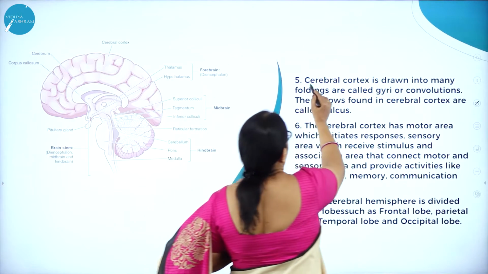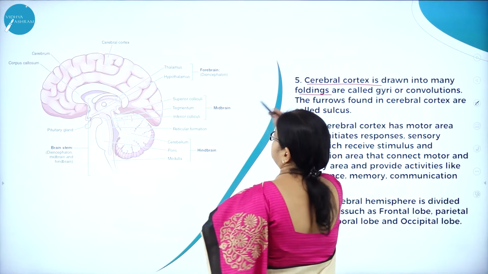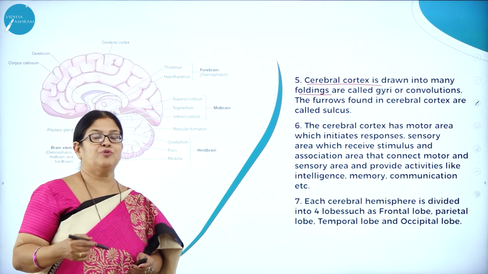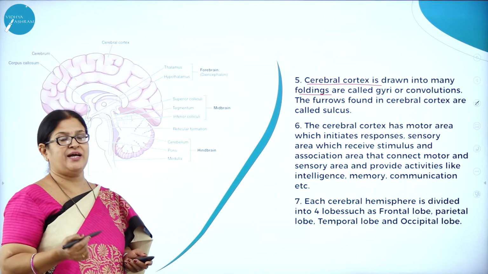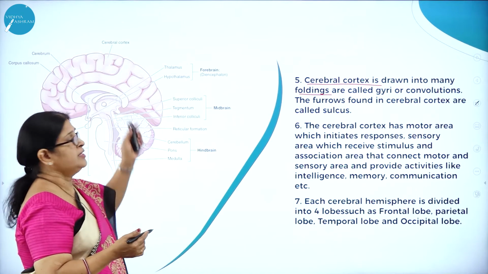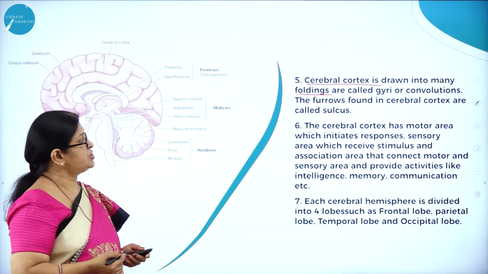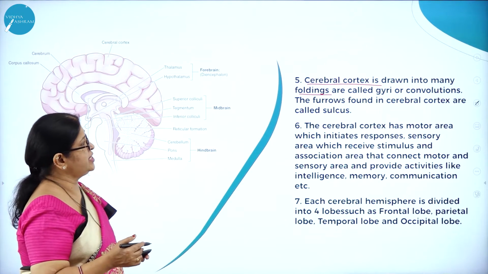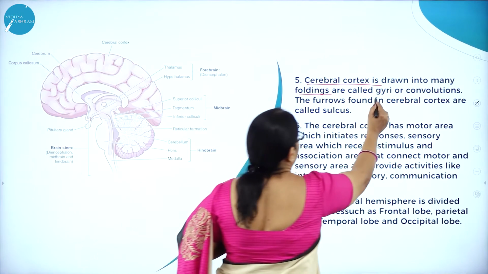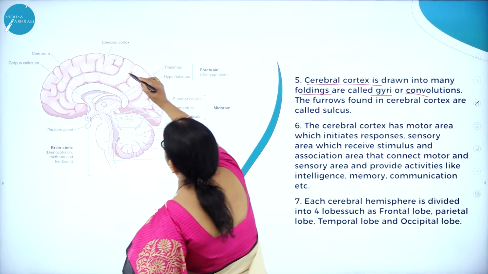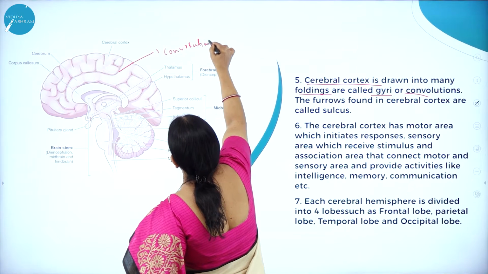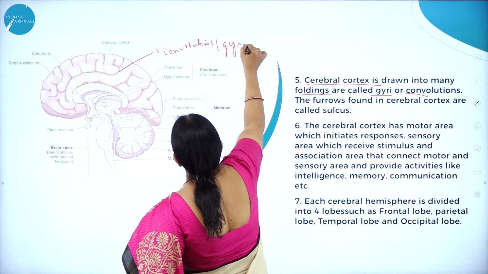Then the cerebral cortex is drawn into many foldings. I think you might have come across this: the more the number of folds, the more intelligent the person is. People say that if the brain has more foldings, the person is very intelligent. Those foldings are called what? Gyri or convolutions. So here you can see the convolutions, or you can also use the word gyri.